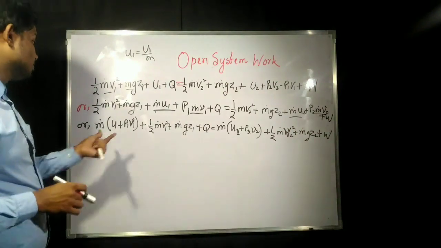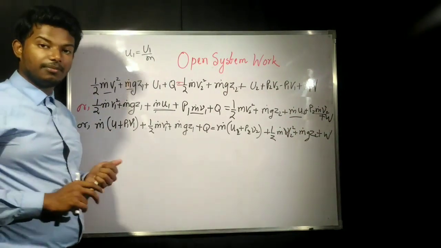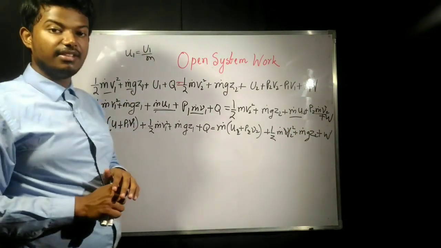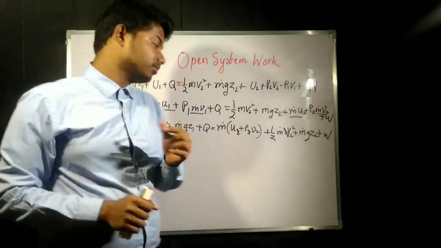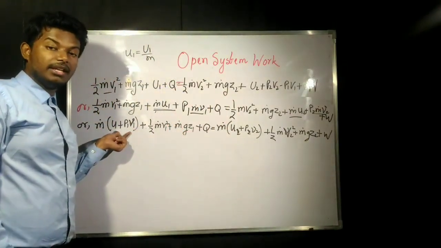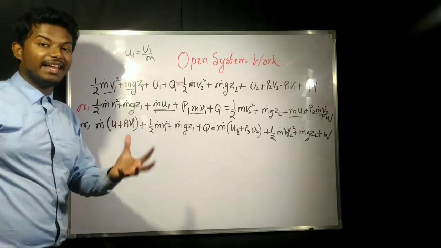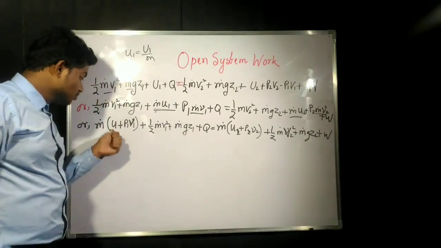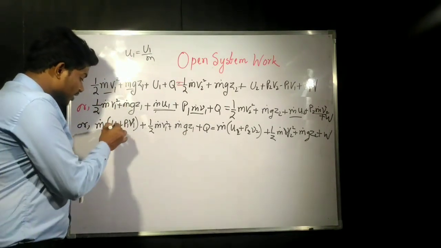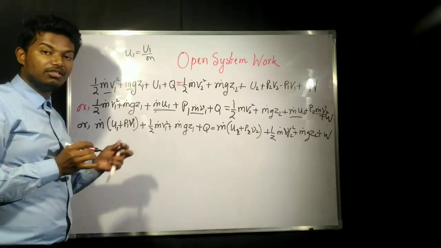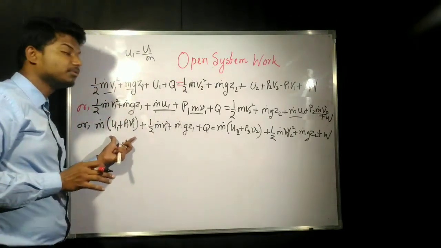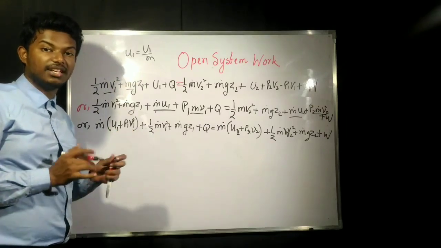Now this u1 plus p1 v1, we have already seen that u plus pv term is always the enthalpy. Here u1 is specific internal energy and v1 is specific volume, so whatever enthalpy we get will be specific enthalpy.